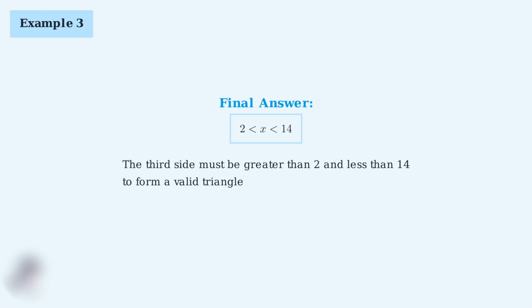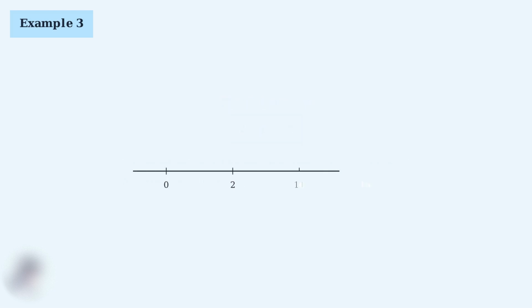This means the third side must be greater than 2 and less than 14 to form a valid triangle. Any value in this range will satisfy the Triangle Inequality Theorem. We can visualize this on a number line. The valid values for x are all the numbers between 2 and 14, not including the endpoints themselves.